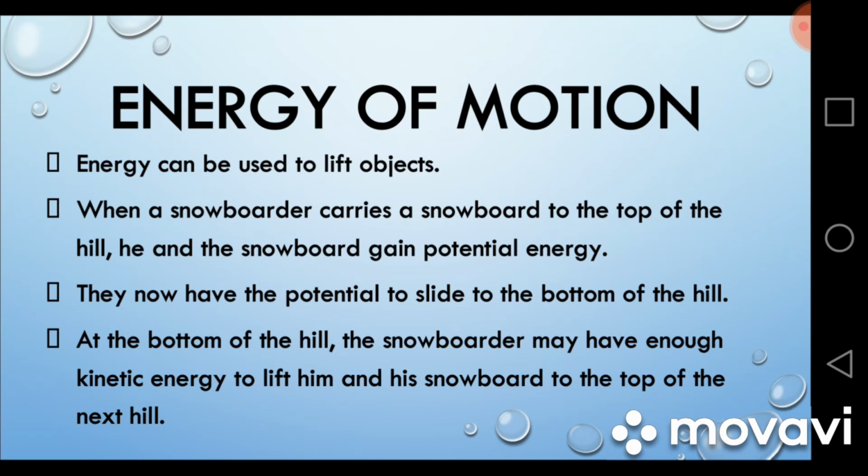The energy can also be used to lift some objects. For example, the snowboarder carries a snowboard to the top of the hill, and when he is doing that, he and the snowboard both gain some potential energy. By using this potential energy, the snowboarder can easily slide to the bottom of the hill, or he can jump from one hill to another by using the same potential energy and changing it into kinetic energy.